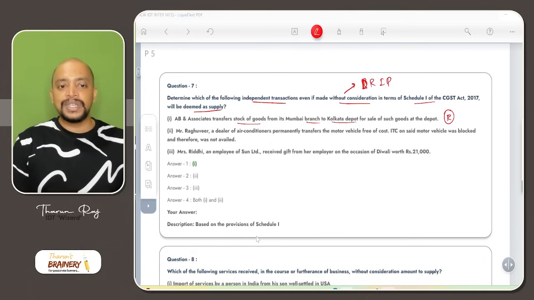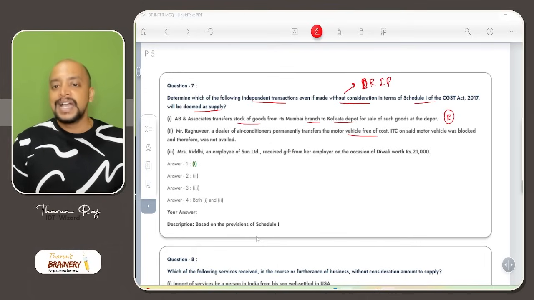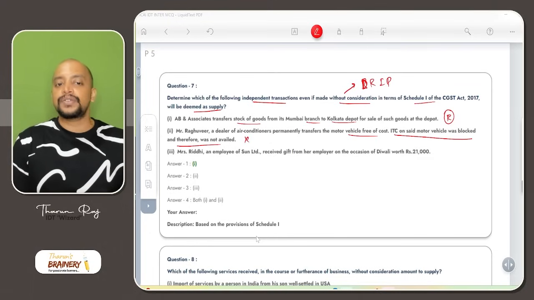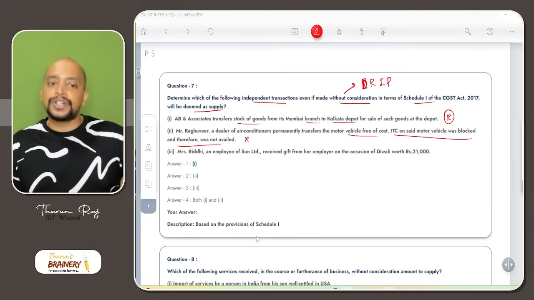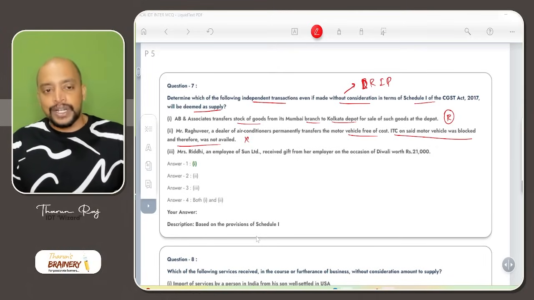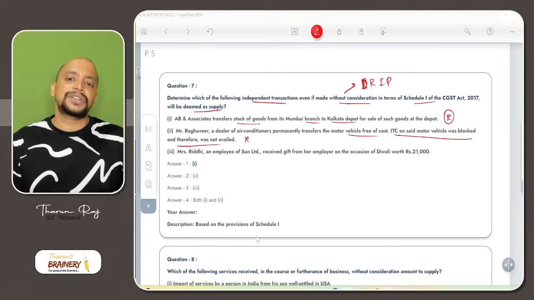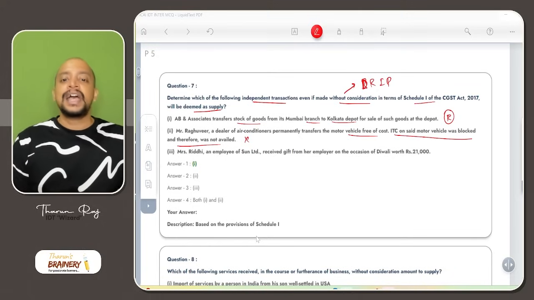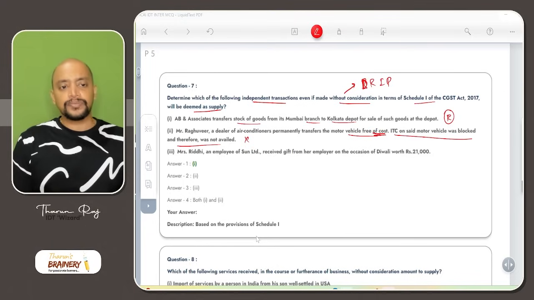Then Mr. Raghuveer, a dealer of air conditioner, permanently transfers a motor vehicle free of cost. ITC was blocked, so ITC not availed. So it will not be a supply. It will not come under others also. Disposal of business asset on which ITC is not available. ITC is available will not come. A related party transaction will not come. Import of service from a related person, no. Principal agent transaction also, no. So that's why it is not a supply and it is without consideration.